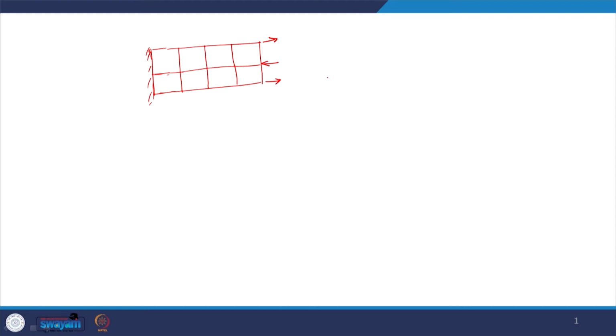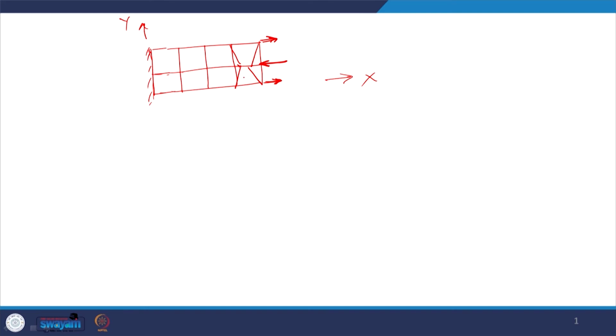So, this is the positive x and positive y direction. If this is the middle level, it is under negative x direction, and top and bottom level it is positive x direction. So, these elements would try to achieve this kind of behavior.